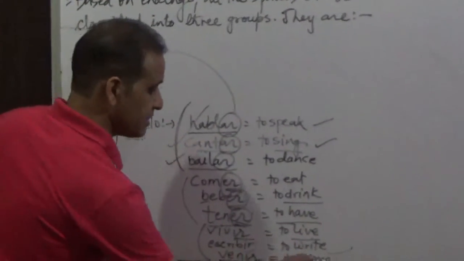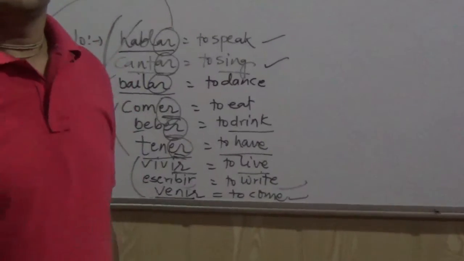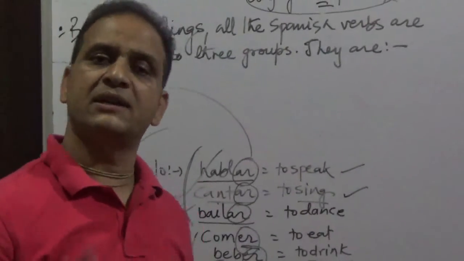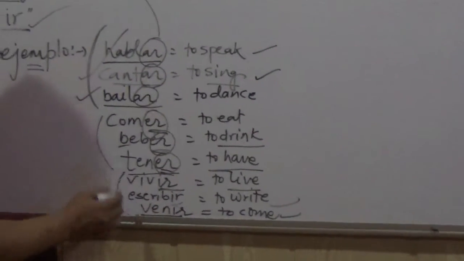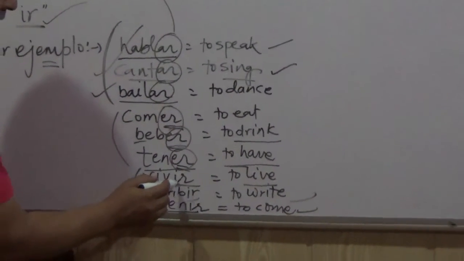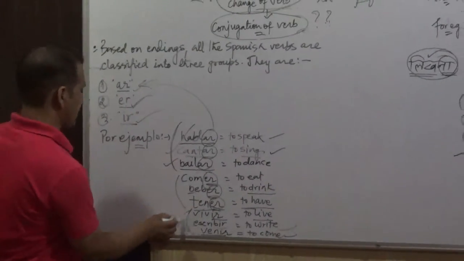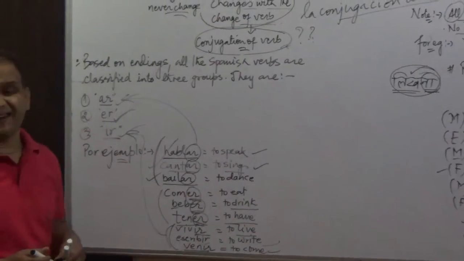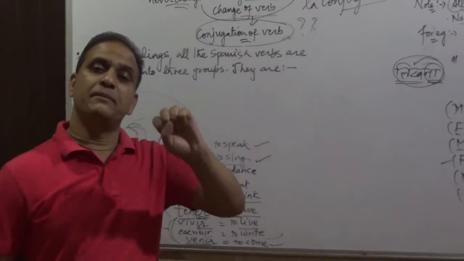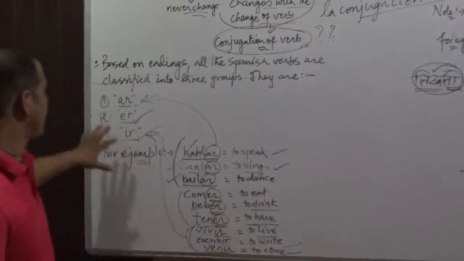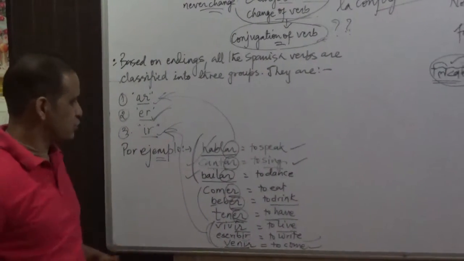Venir. To come. Yo vengo aquí todos los días. I come here daily. Here you can see todos los verbos terminan en er. Entonces se tratan en el grupo de er. Entonces hay tres grupos de verbos en español. There are three groups of verbs in Spanish: er. I hope you have understood me.